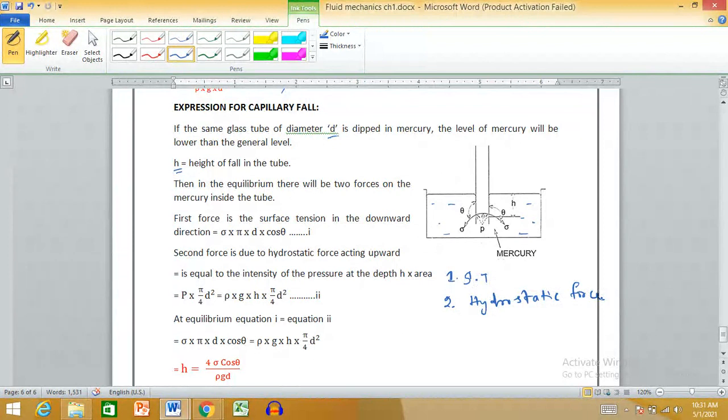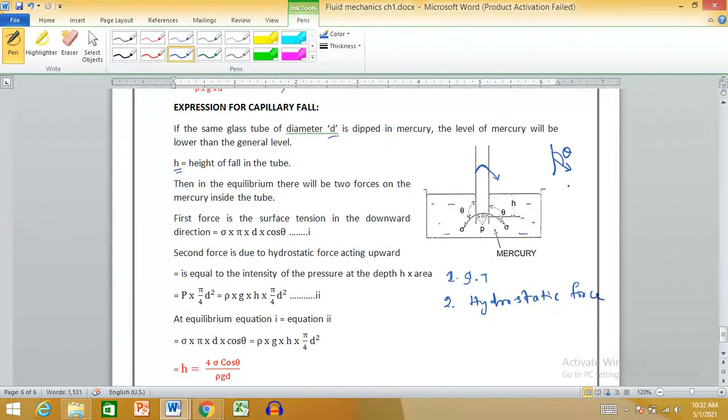Look at this figure: the container contains mercury, and you dip a glass tube with both ends open inside it. You see a capillary fall to a height of h. Since mercury is a heavier fluid, the surface tension acts like this, so the angle becomes larger, and every time you get an angle more than 90 degrees.